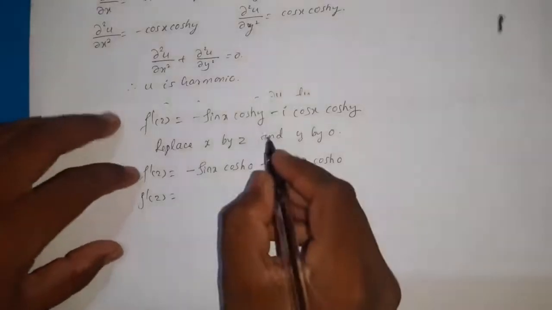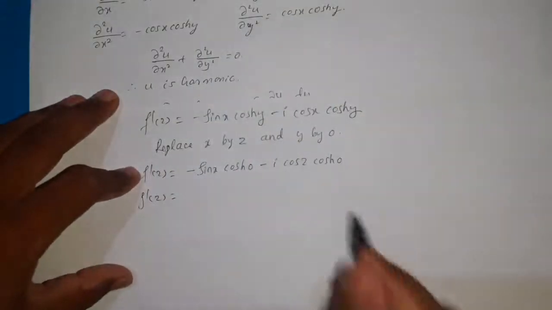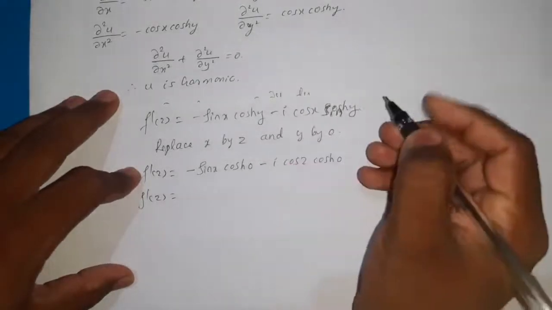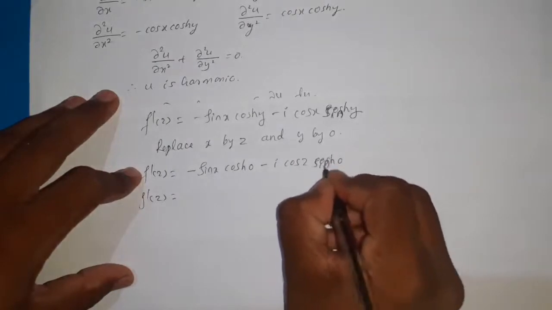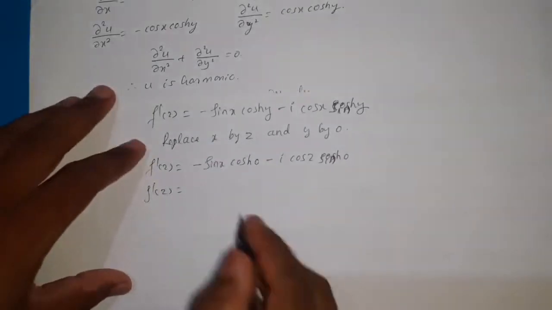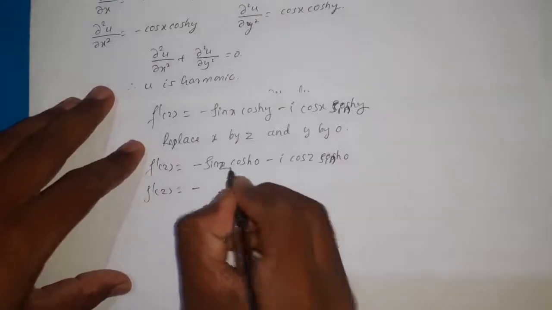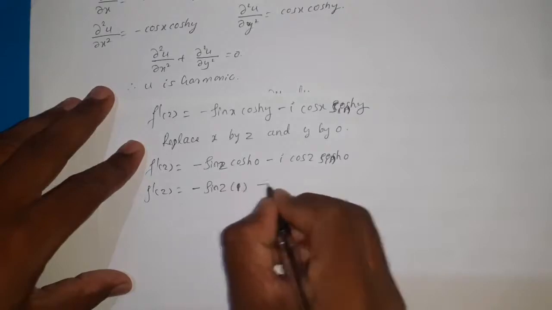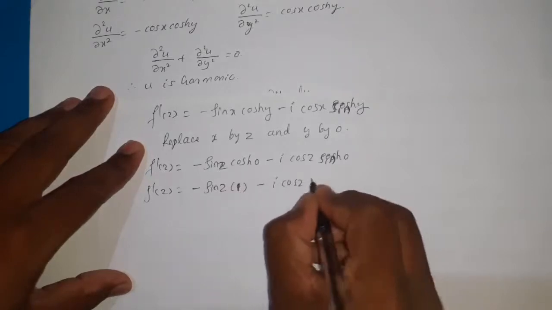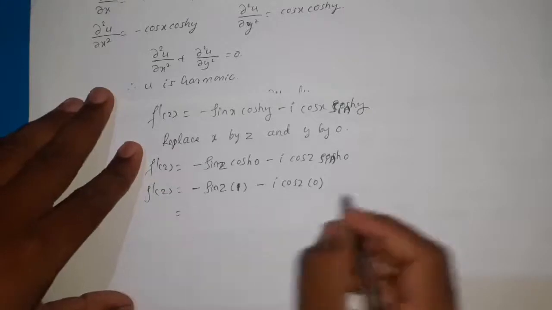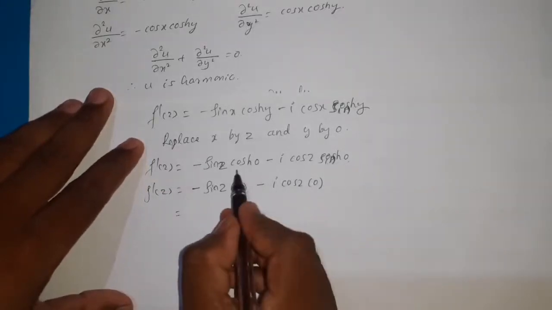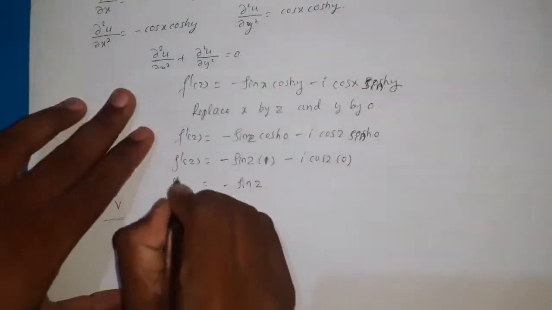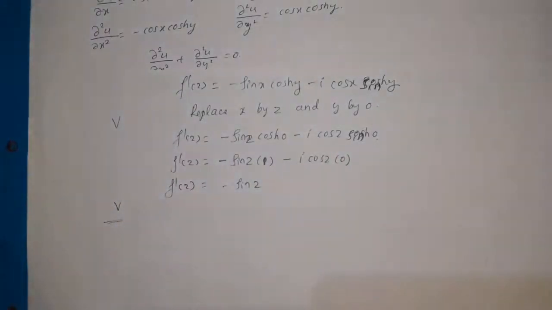So here ∂u/∂y is cos x into sinh y, not cos. Sinh y means it is sinh 0. So then this is minus sin z, and cosh 0 is 1, minus i into cos z into 0, because sinh 0 is 0 and cosh 0 is 1. This is minus sin z, which is equal to f dash of z.